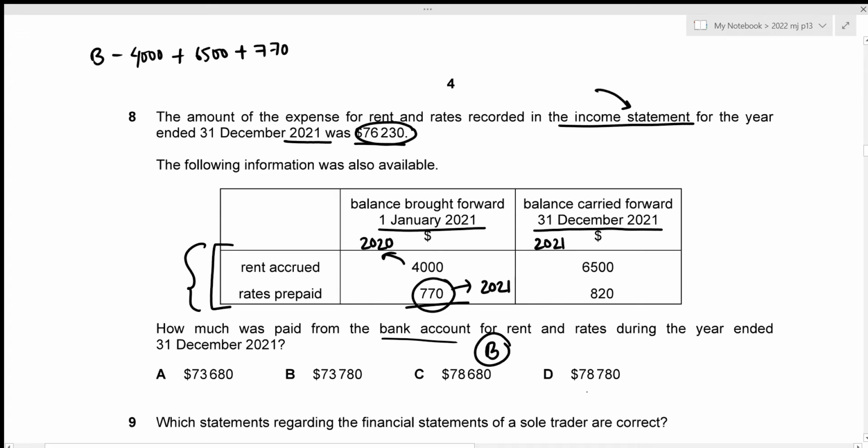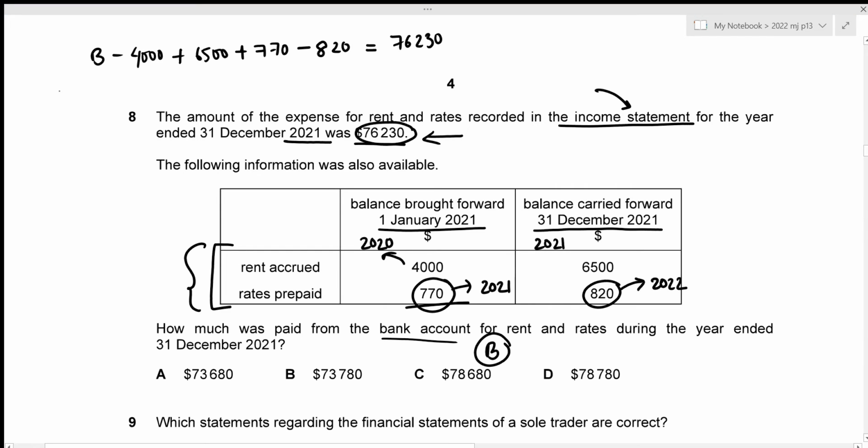And then we have rates prepaid for 2021. So this is the amount prepaid in the year 2021, which should be the expense for the next year, which is 2022. And the future year's expense is not to be recorded in the current year's income statement. So we do not have to include this 820. I'm just going to subtract this. And this will equal the amount recorded in the income statement, which is given to be 76,230.